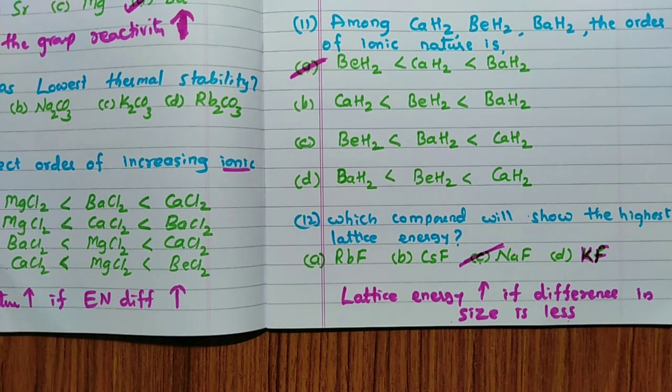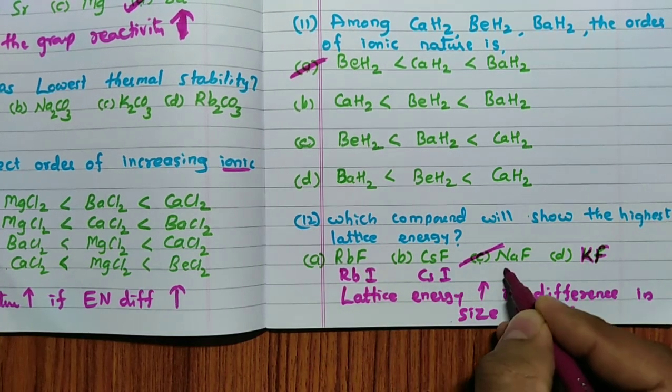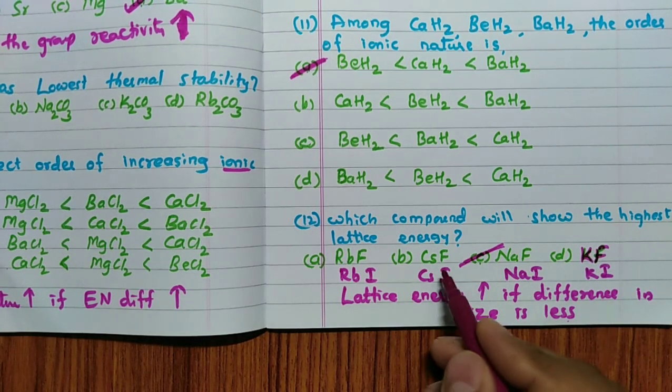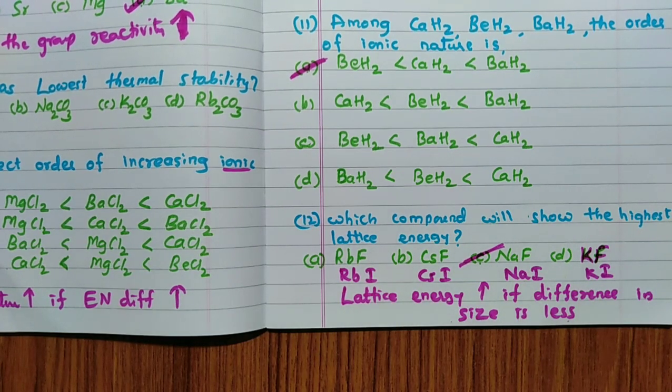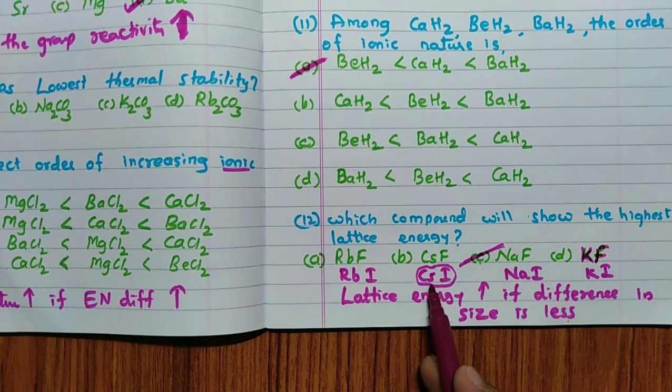So for lattice energy, whenever you see, you have to look at the difference in size. If the same question is given like this: rubidium iodide, cesium iodide, sodium iodide, potassium iodide, and they ask for highest lattice energy, then the answer is cesium iodide, because the size difference is less now. Cesium is larger, iodine is also larger. Sodium is smaller, iodine is larger, hence sodium iodide will never be the answer. So cesium iodide is the answer. Lattice energy means you have to imagine the size. If the size difference is less, lattice energy will be more.